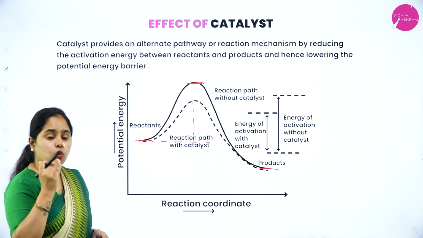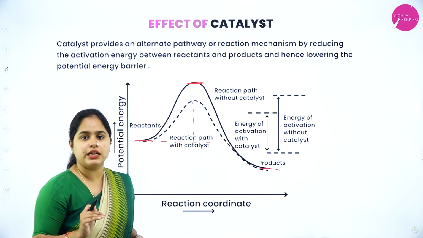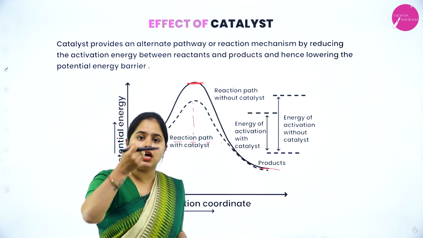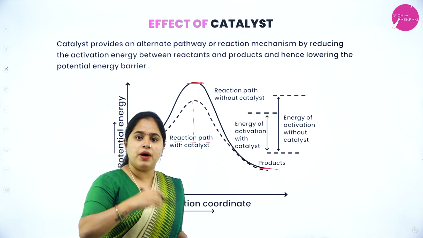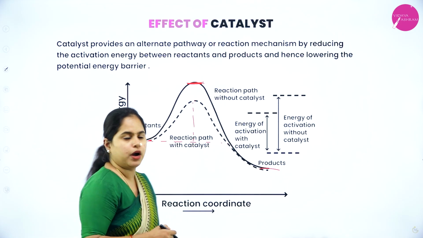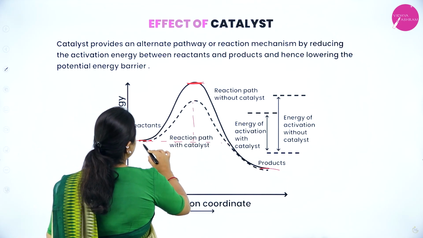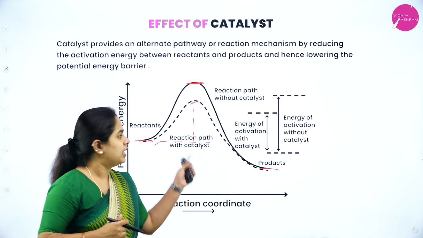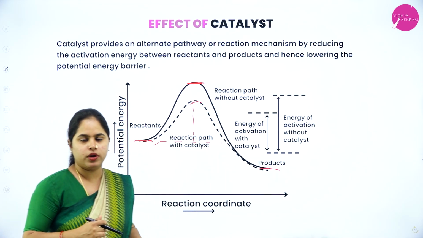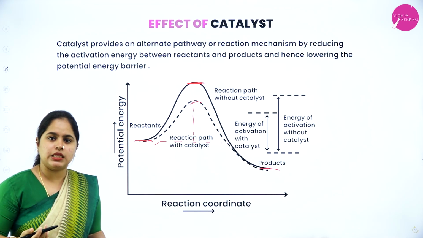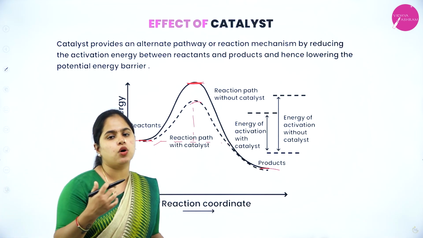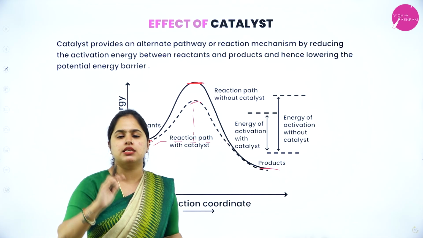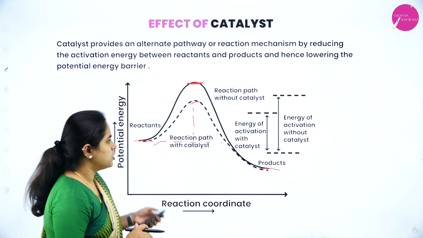Okay, so what is actually the use of this catalyst? It reduces the activation energy by forming an alternative path. So instead of this path, now the reaction will follow this path, hence the activation energy decreases. Easily the product will be formed. Okay, so hence what happens? Easily the product is formed means the rate of the reaction also increases. So in general, we can say the addition of a catalyst will increase the rate of the reaction. Okay, so I hope it is clear.